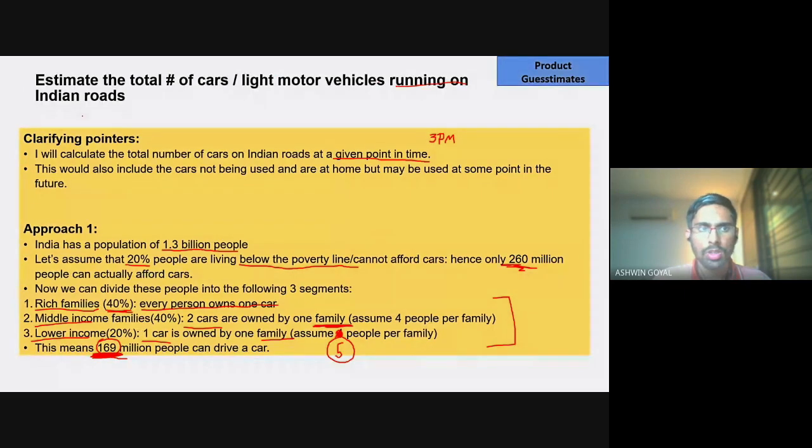And probably you can take this in the lower income category. You can take this one car extra or something. You can account for this cabs thing in this category, in the third one, right? Make sure that you cover this. This will of course make the interviewer feel that this person has at least thought of this edge case, that this person has a knack for details. That is what they test through these kinds of questions. So do that and make sure you cover all the edge cases.